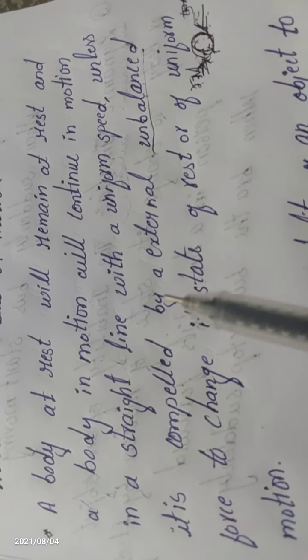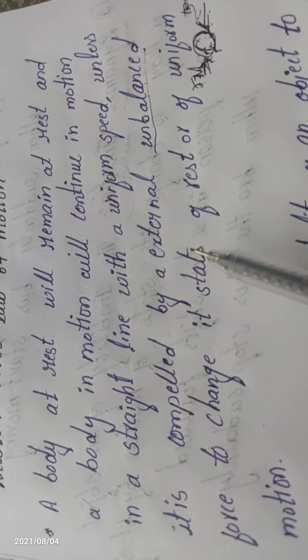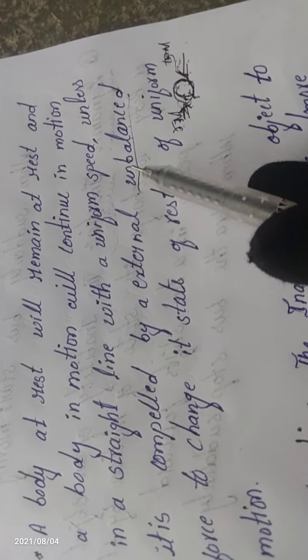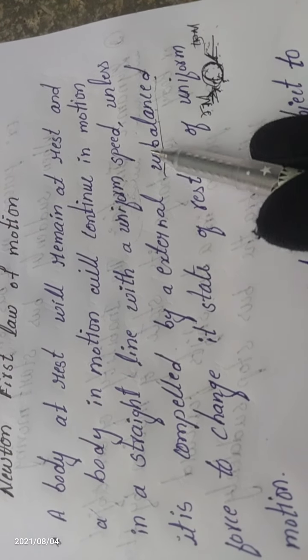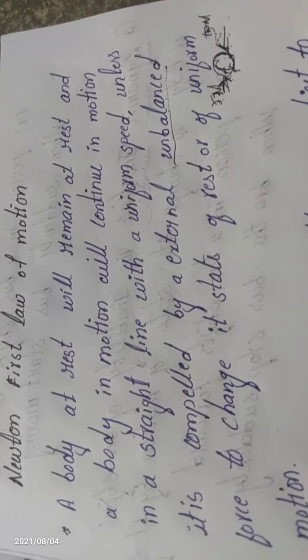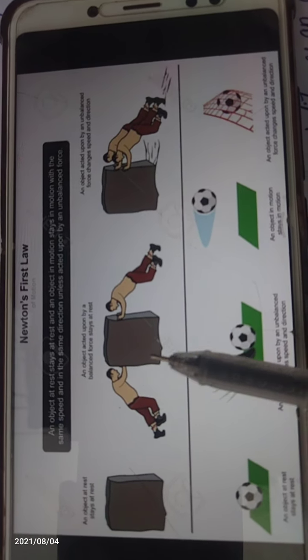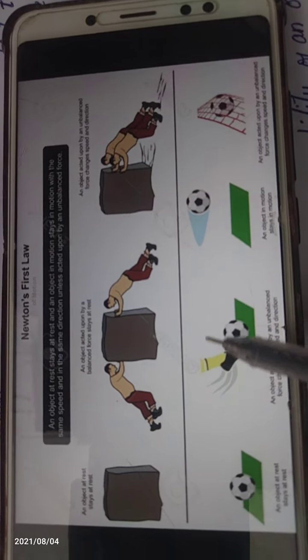Similarly, any body can change its state after an external force is applied. That force should be an unbalanced force. Okay, here is an example to explain Newton's first law of motion.